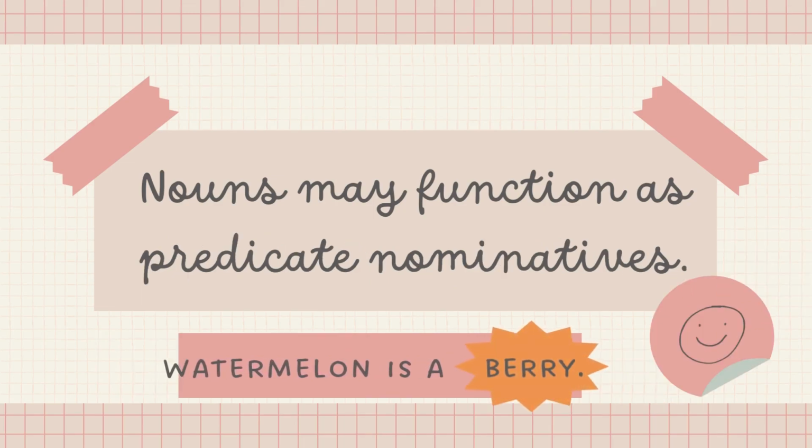Nouns may function as predicate nominatives. Predicate nominatives are the nouns that follow linking verbs, usually the verb to be. Watermelon is a berry. Berry is a predicate nominative.